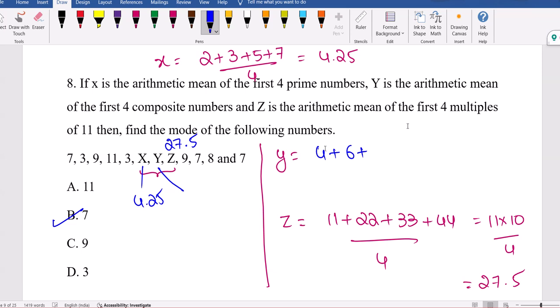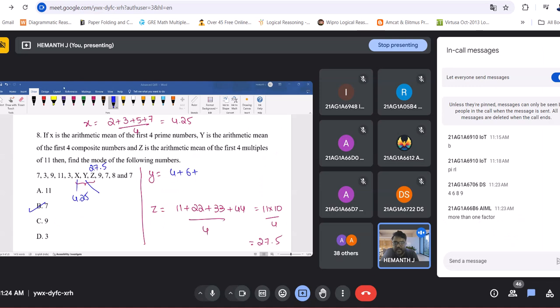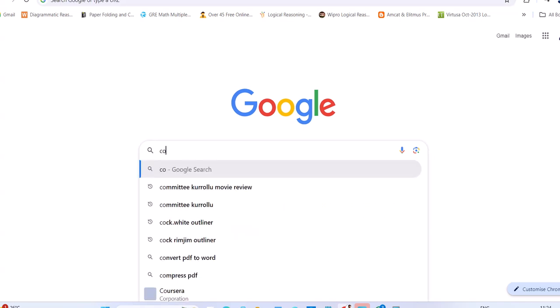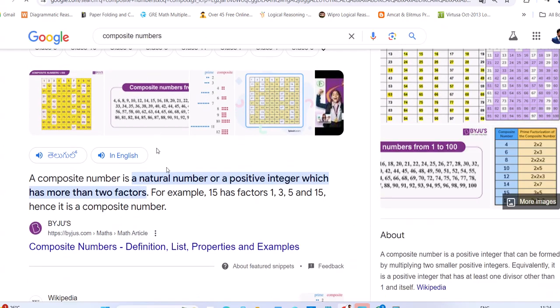There are many definitions on Google also, but the one which is a bit easier for you to understand: composite numbers, 4, 6, 8, 9, you can see that. A natural number or a positive integer having more than two factors, because the number itself is one of the factors. For 2, it is 1 and 2. That's why they say more than 2 factors, or more than one factor other than itself. Be clear in that definition.